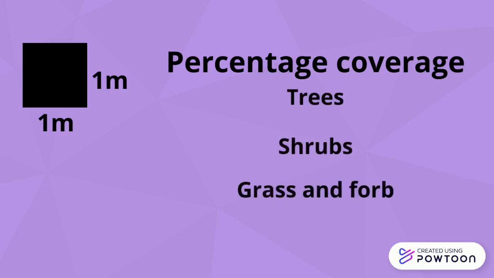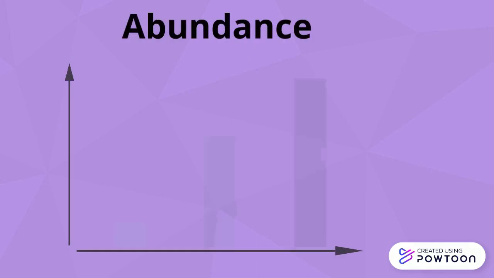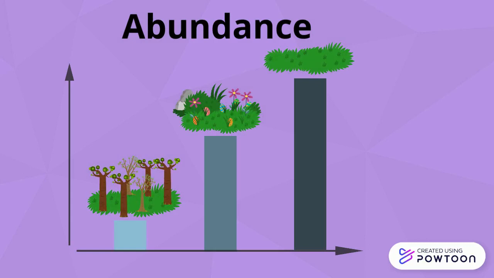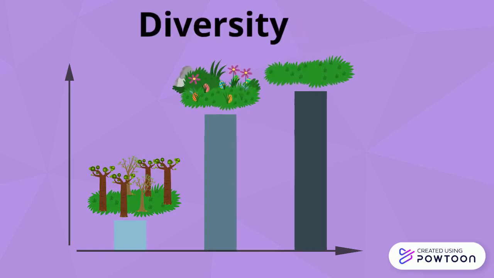The average total abundance of butterflies was significantly the lowest in woodland and the highest in grassland. The diversity of butterflies was significantly the lowest in woodland, but there was no significant difference between grassland and scrubland.